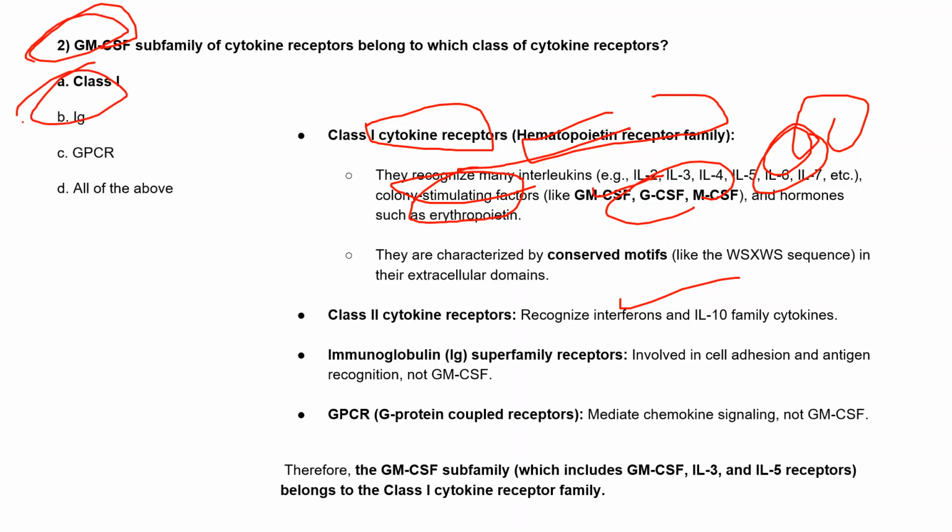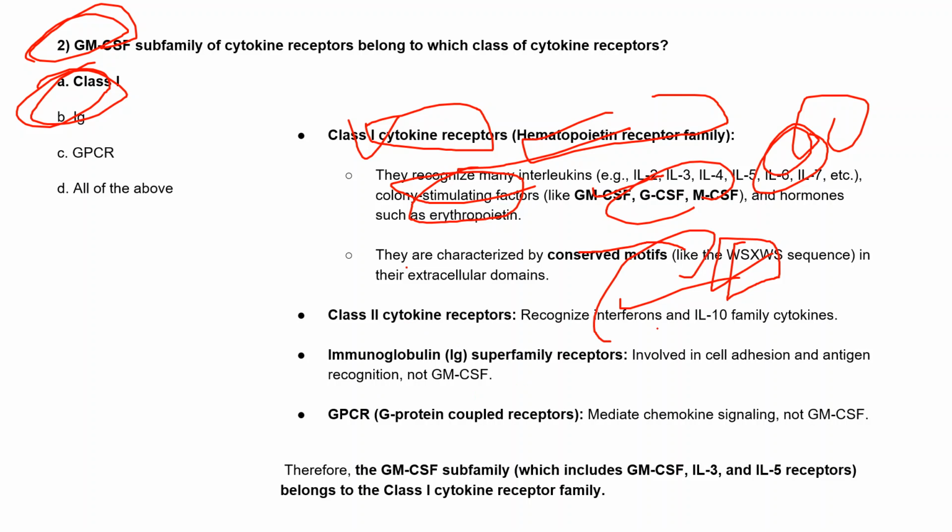This class 1, right? So the characteristic feature of class 1 cytokine receptors is that they have this conserved motif, the WSXWS sequence, in their extracellular domains. Because of that, class 1 is different from class 2. And class 2, we already discussed, recognizes the interferons and interleukin 10.